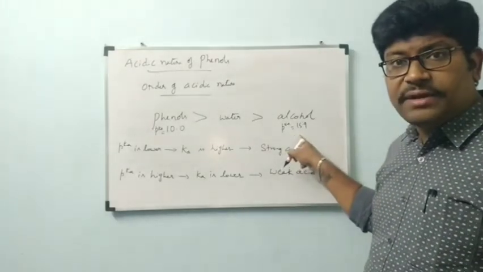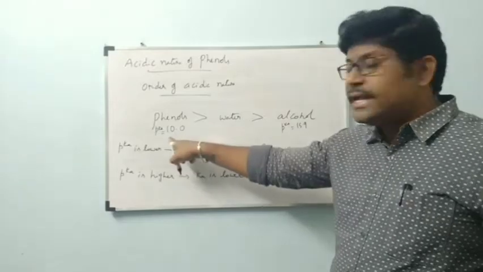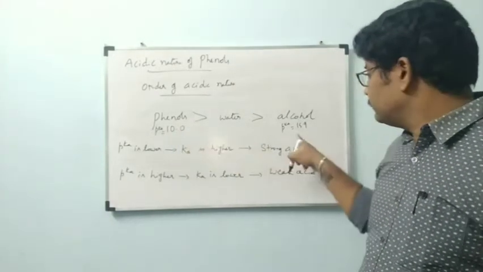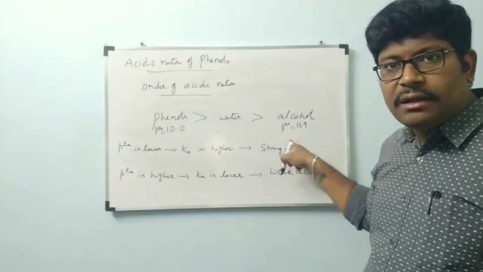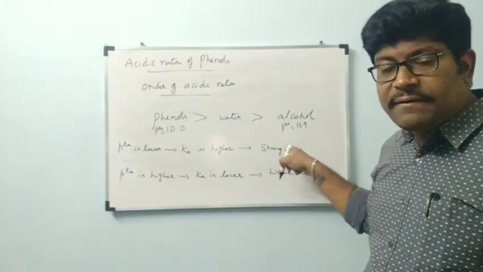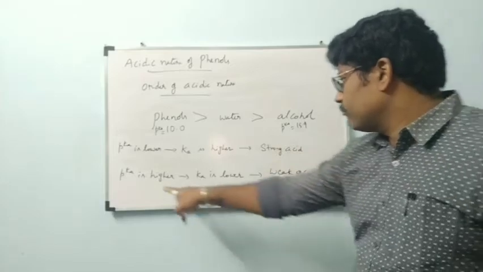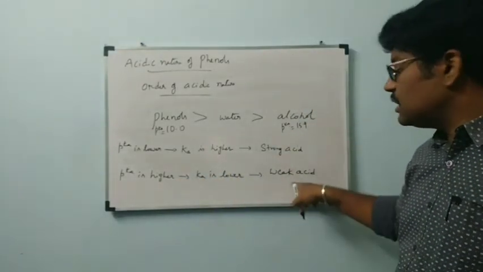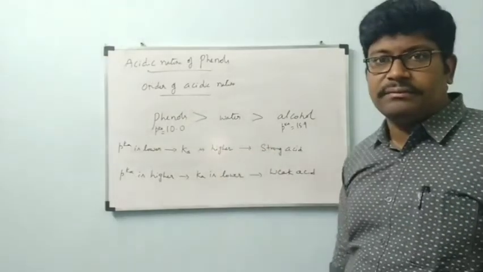Alcohol pKa value 15.9, phenol pKa value 10. Okay, which one has the higher pKa value? Alcohol has a higher pKa value than phenol, so it is the weak acid. Alcohol is a weaker acid when compared to phenol.